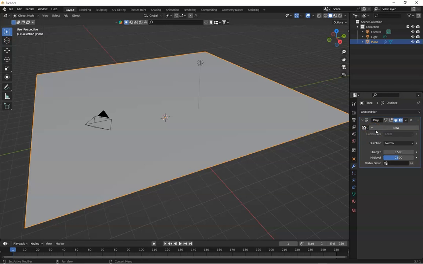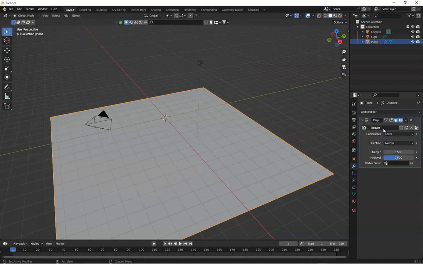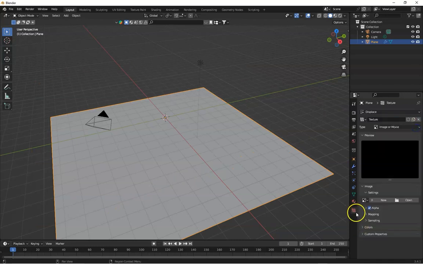So for creating a texture, press this new button, or you can click this icon and create new from here. If both are the same, you just click this icon to jump here. You can rename it, like mountain.